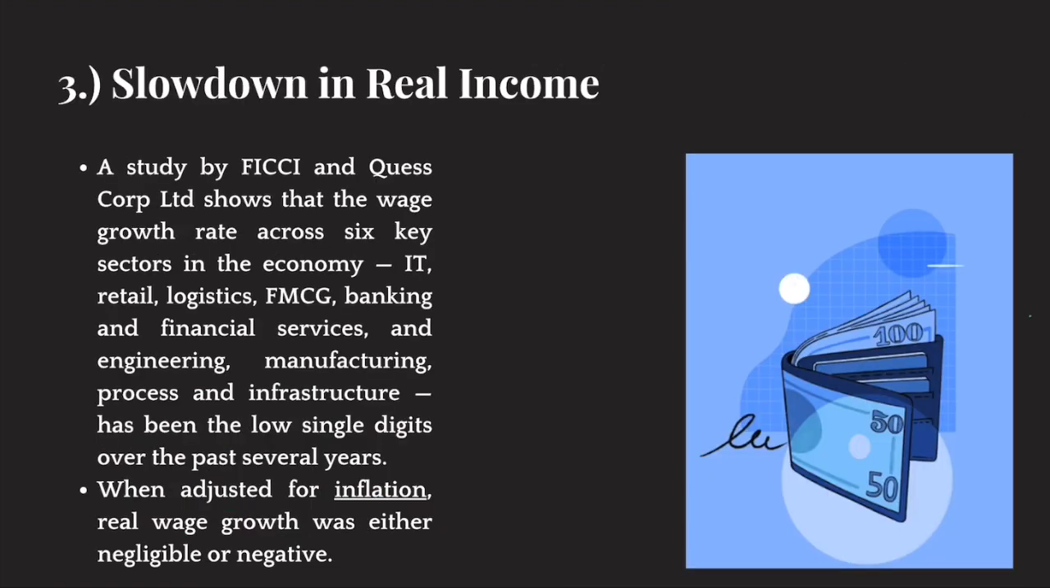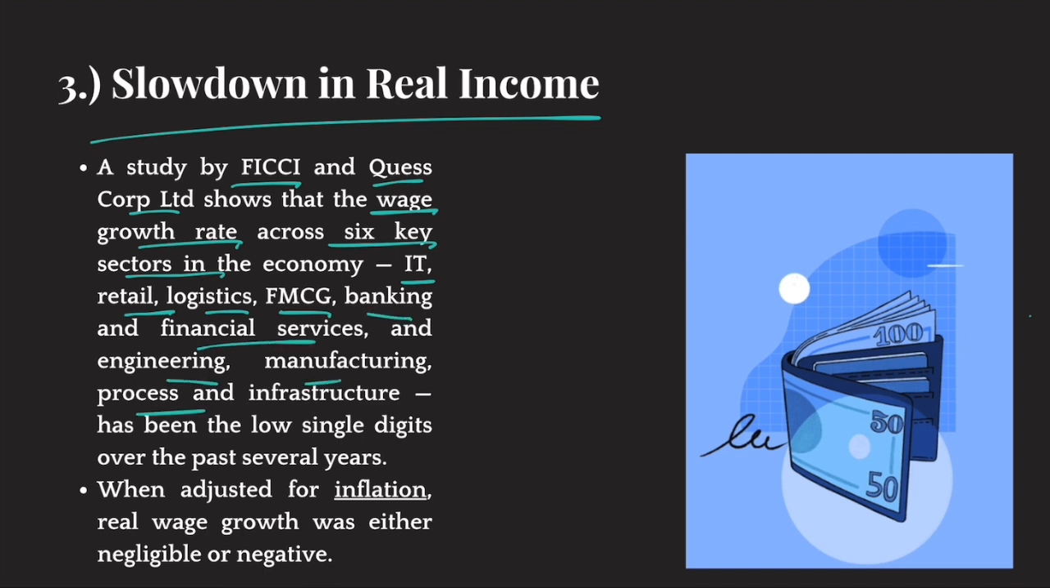Okay. Next topic is related to the slowdown in real income. So recently, an industrial body called FICCI and Quess Corp Limited said that wage growth rate across six key sectors, so income growth rate across six sectors like IT, retail, logistics, FMCG, banking and financial services, engineering, manufacturing, process infrastructure, has been in low single digits over the past several years. So employees in these six sectors have not seen much income growth. Okay, income growth has been in low single digits like 4%, 5%.